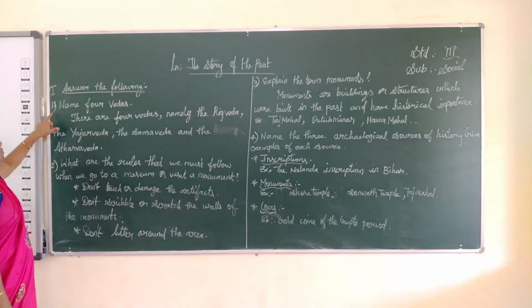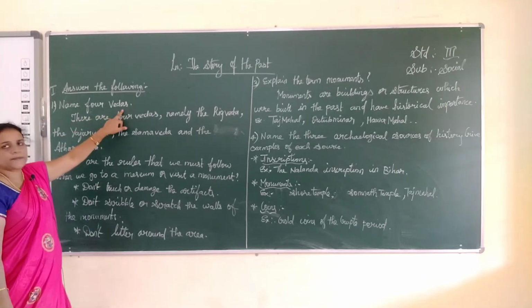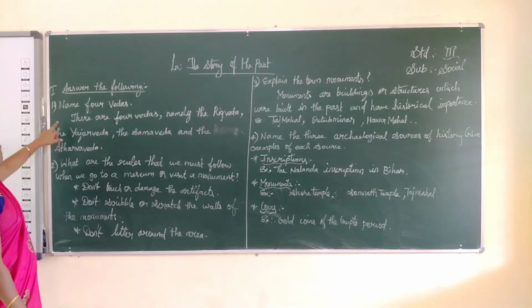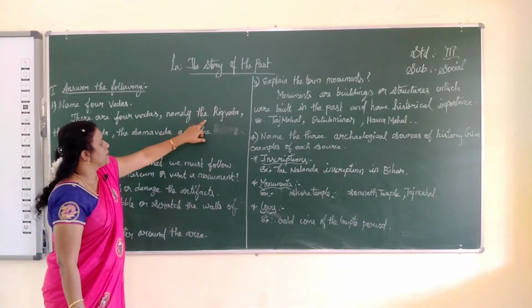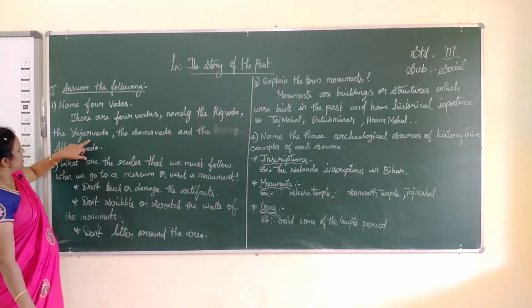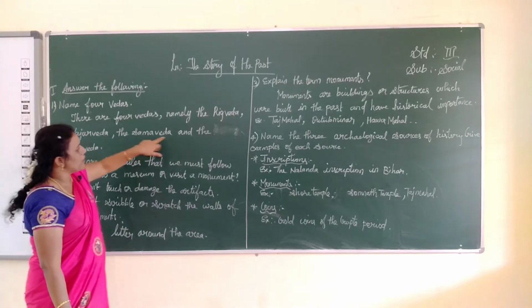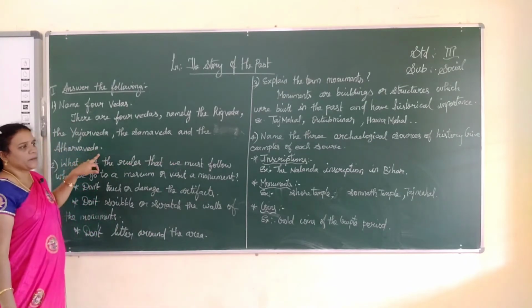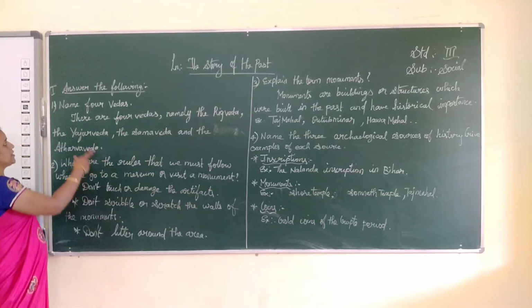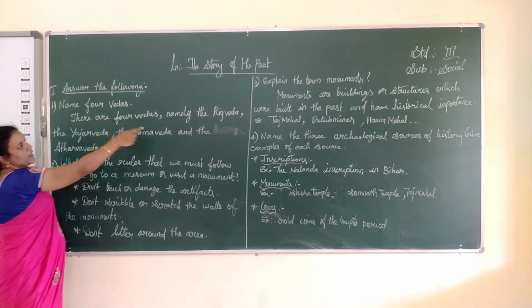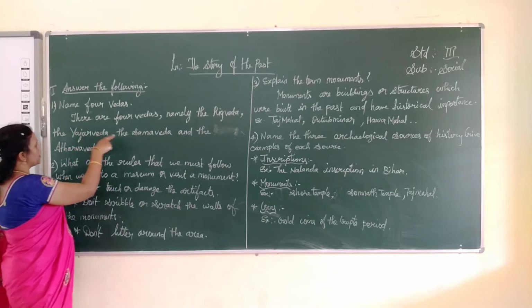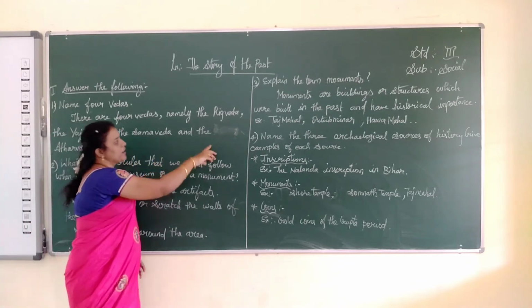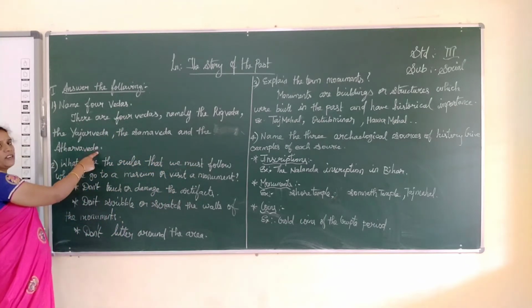First question, name the 4 Vedas. There are 4 Vedas, namely the Rig Veda, the Yajurveda, the Samaveda and the Atharva Veda.